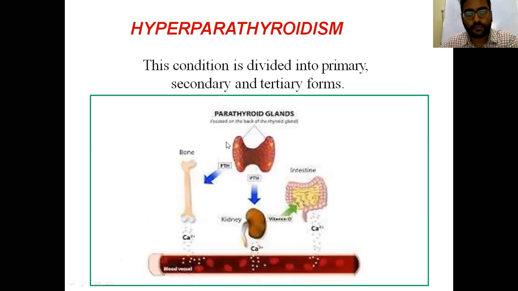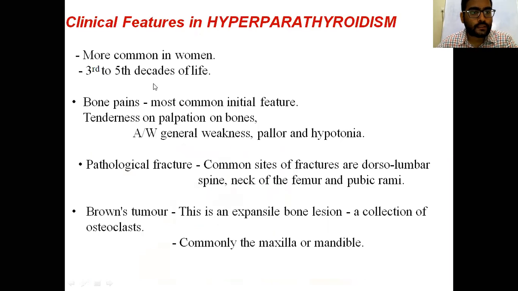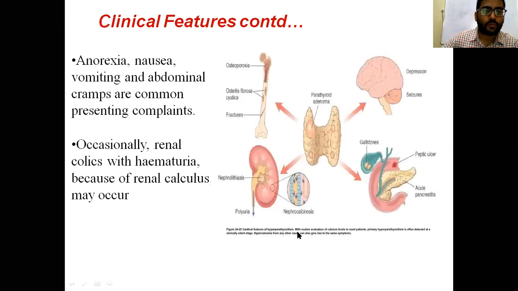Then hyperparathyroidism. This is due to increased parathyroid hormone. There is increased resorption from the bone and increased absorption of calcium from the kidney and intestine. This causes an overall increase in the calcium levels in the blood, and the main defect here is loss of calcium, that is, strength in the bone. This leads to lucencies, seen as bone pains, the most common initial feature, and tenderness on palpation of bones. This is a hyperdynamic state, and it leads to pathological fractures and brown tumor. This is an expansile bone lesion with a collection of osteoclasts, commonly seen in the maxilla, mandible, and small bones.